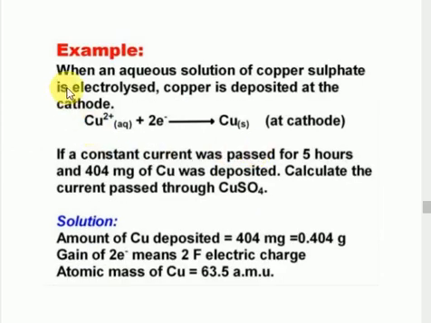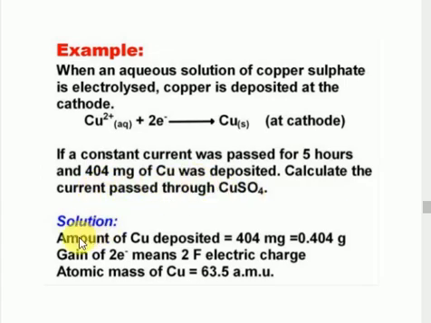Remember, here one problem is given. When an aqueous solution of copper sulfate is electrolyzed, copper will be deposited. When 2 farad of charge is passed through the electrodes, 63.5 grams of copper will be deposited. A constant current is passed for 5 hours, and you have to convert the time into seconds. The amount of copper deposited is 4.4 mg. Calculate the current passed.